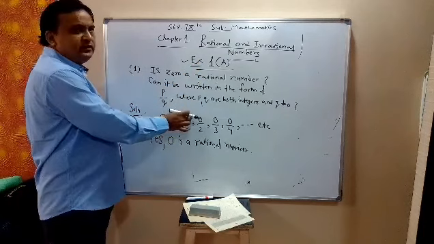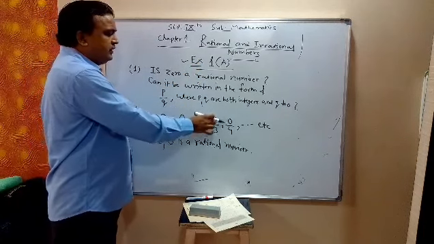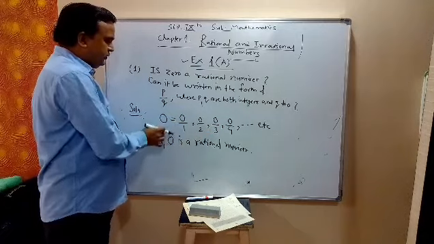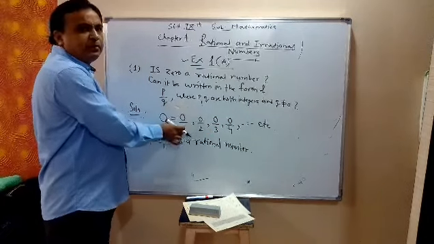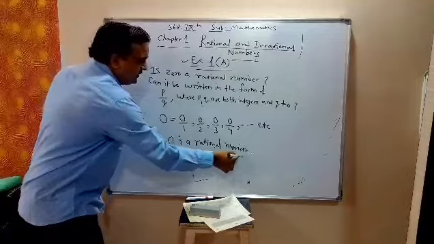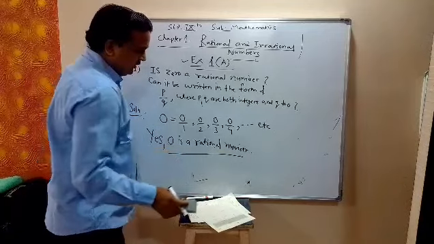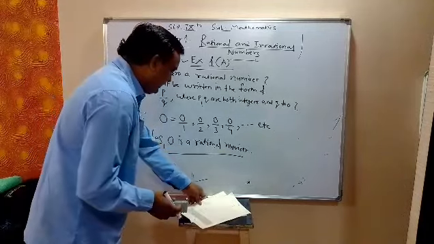First, exercise 1A. 0 can be written as 0 upon 1, 0 upon 2, 0 upon 3, 0 upon 4. So 0 can be written in the form of P upon Q. So 0 is a rational number. Now the second example.